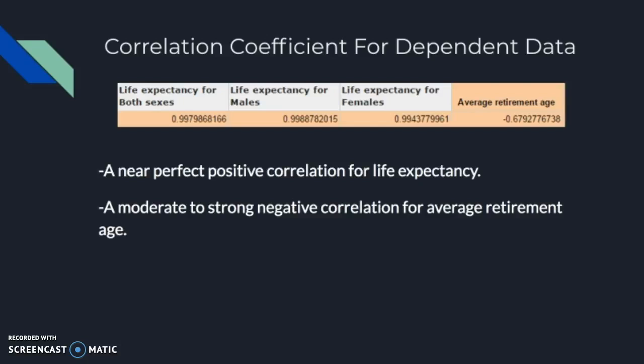This is likely because life expectancy had only increased since 1981. Our retirement age correlations are moderate to strong negative correlations. This is likely because the trend in the data has recently changed, which caused a change in the correlation coefficient.